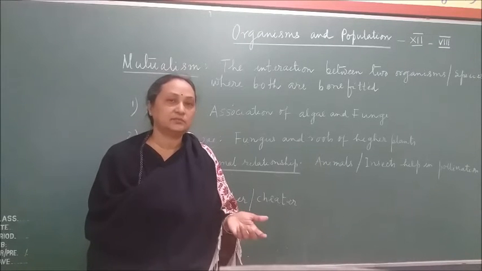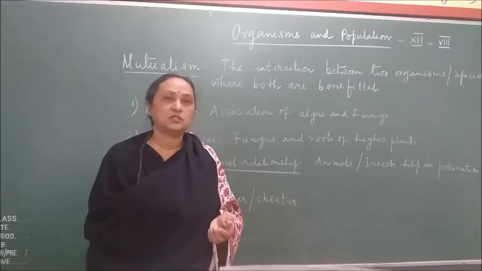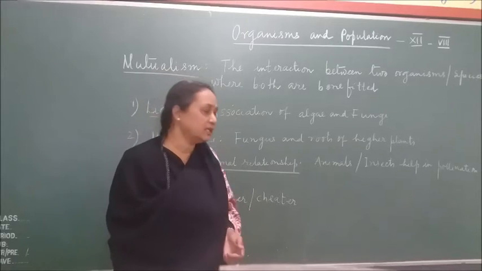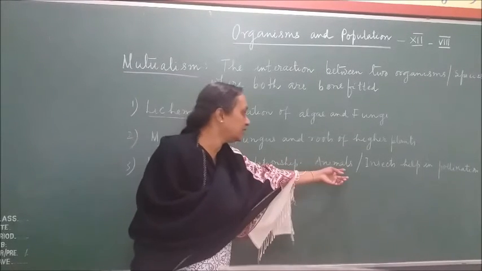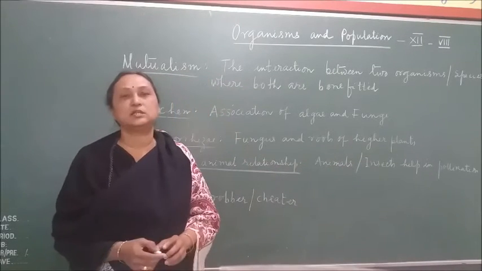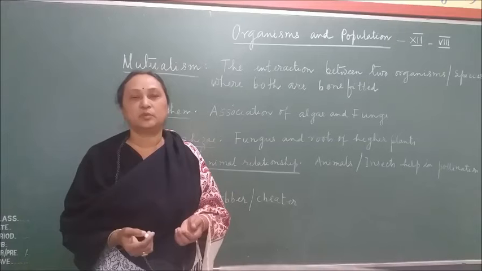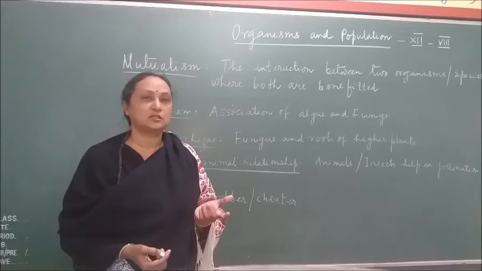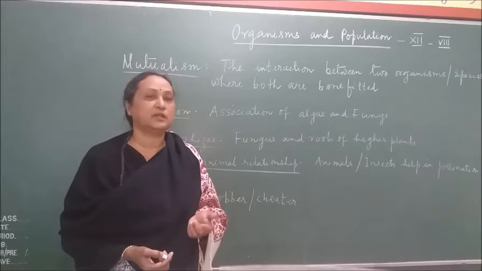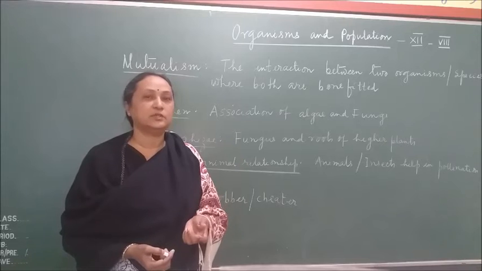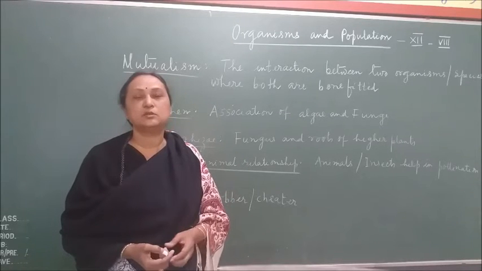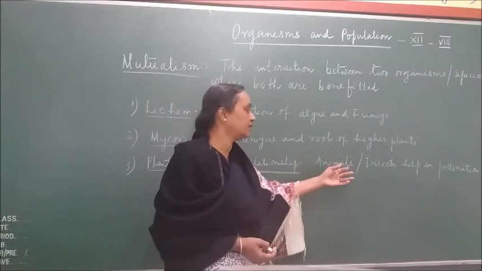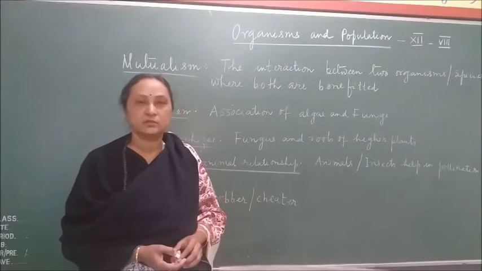So the agency can be either wind or water or animals, or mostly you can see that the pollination is carried out with the help of insects. So here the insects are helping in the process of pollination, and in return what they are getting from the plant is pollen as food, or nectar. Nectar is a sugary water which is found in many flowers. So the insects or the animals are getting the pollen grains and using them as food. So here also you can see that both the plant as well as the insect or the animals are benefited from this kind of association.